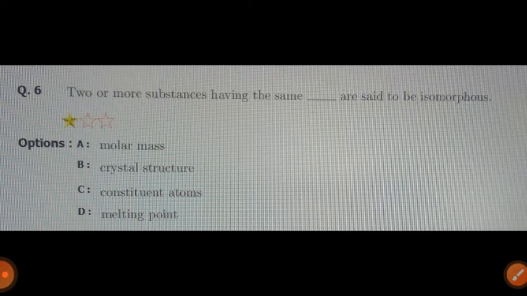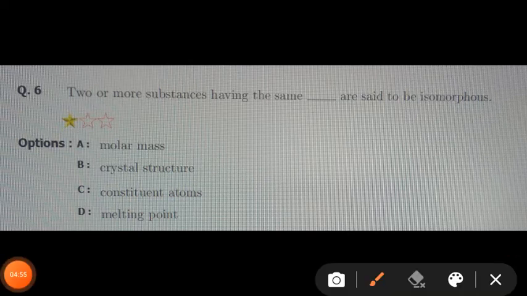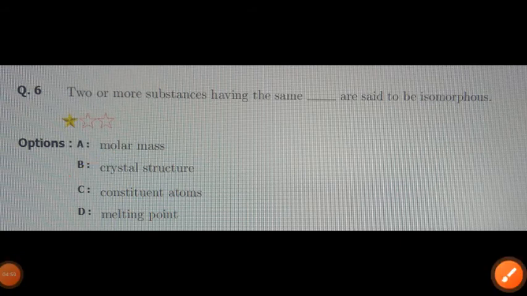For this question, the two or more substances having the same crystal structure are said to be isomorphous solids, and therefore answer is B.